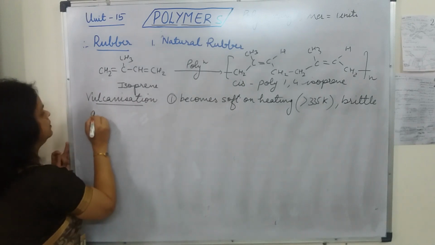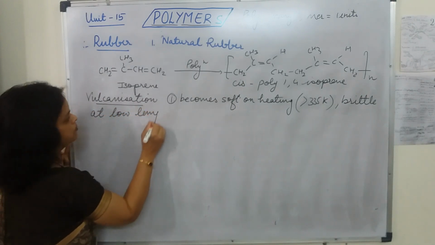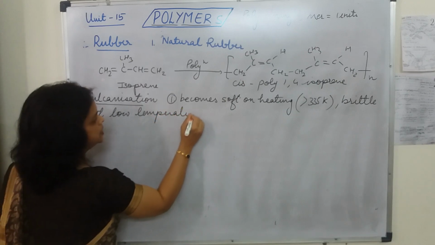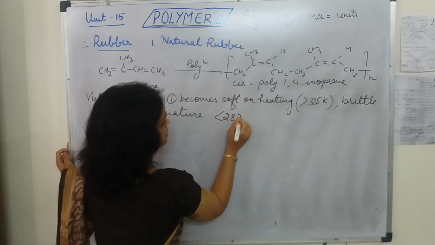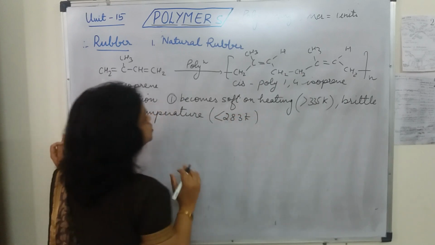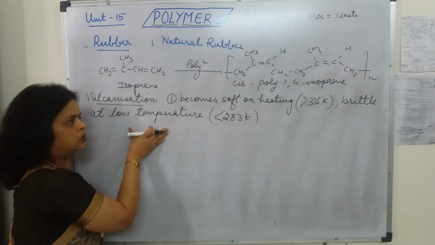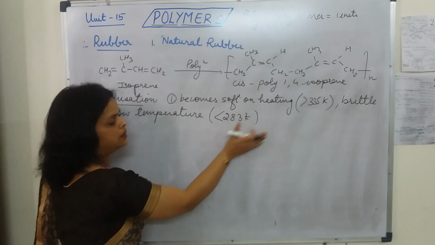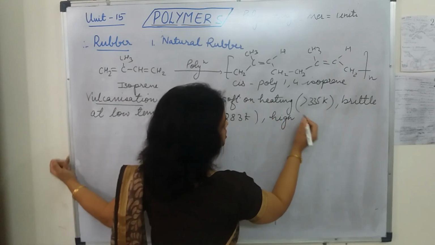Brittle at low temperature, that is less than 283 Kelvin. Okay, so on heating they become soft, and on cooling, that is at low temperature below 283 Kelvin, they become brittle.